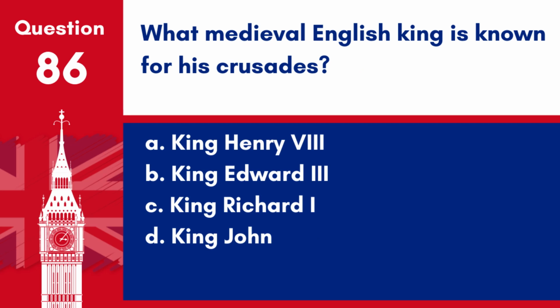Question 86. What medieval English king is known for his crusades? A. King Henry VIII. B. King Edward III. C. King Richard I. D. King John. Answer C. King Richard I. Known as Richard the Lionheart, he is famous for his role in the Third Crusade to the Holy Land.